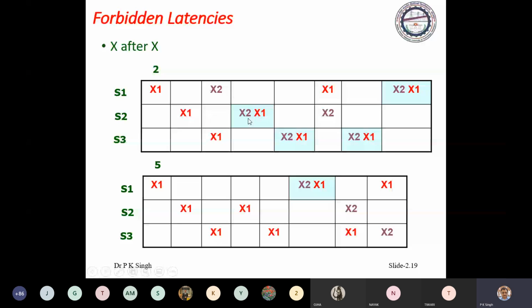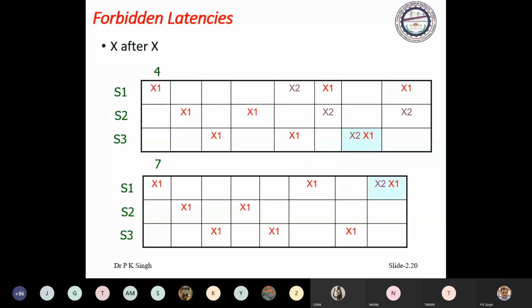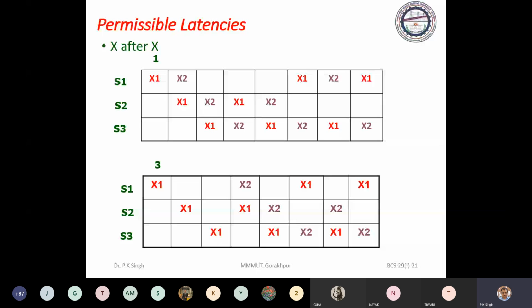here. The cursor is visible, right? Okay. Here collision, here collision, here collision. For 5, you have collision at stage 1. Similarly, for 4 you have collision here, and for 7 you have collision. So 2, 5, 4, 7 are the forbidden latencies. But for 1 and 3, you are not getting any collision.